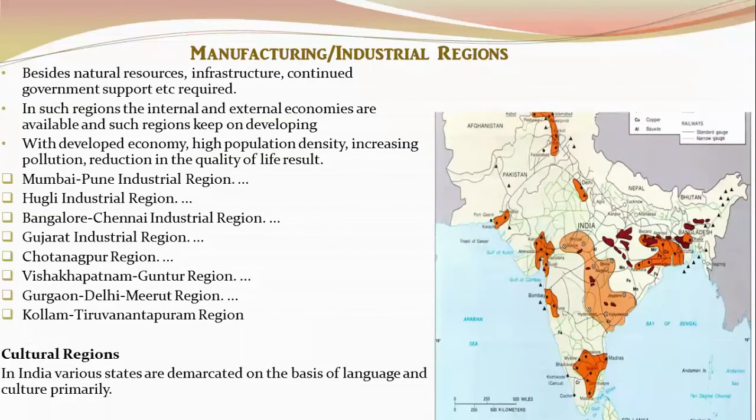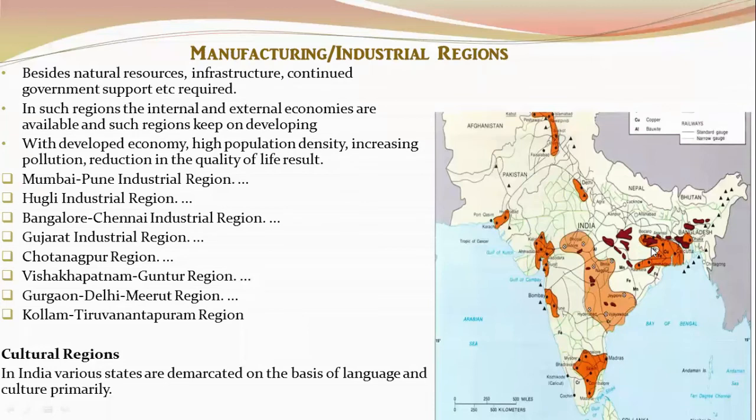Next comes the manufacturing regions. So there are some regions which become manufacturing regions. These are the various manufacturing regions of India. It is not that in these regions you will find mineral reserves. But because of the various infrastructural developments, they have become manufacturing regions.